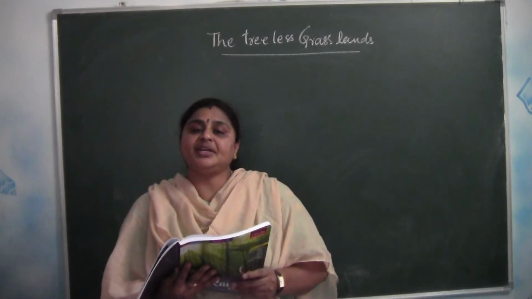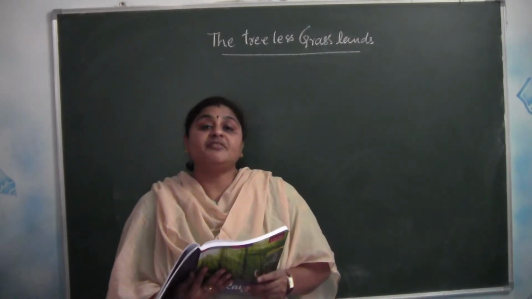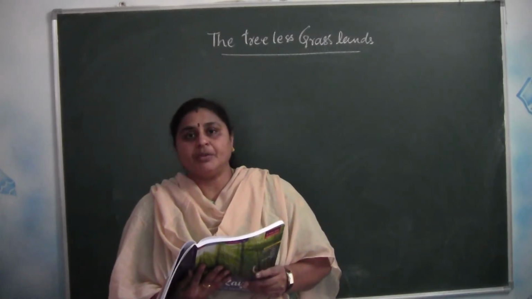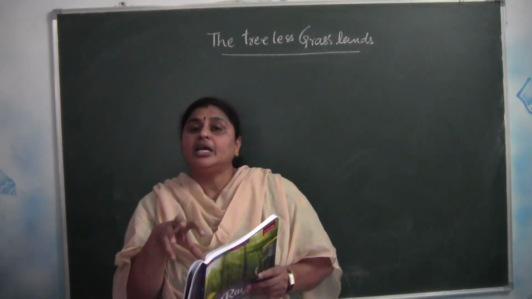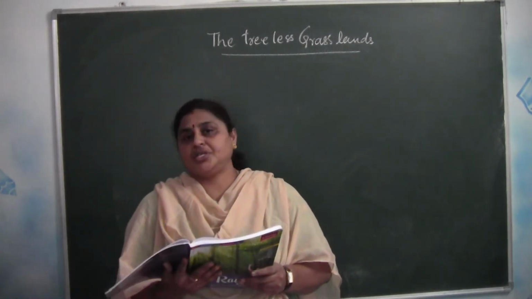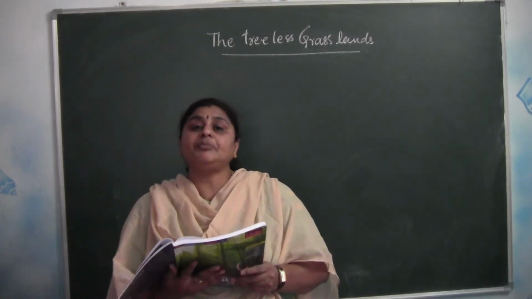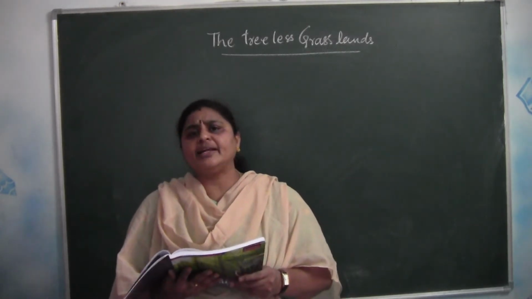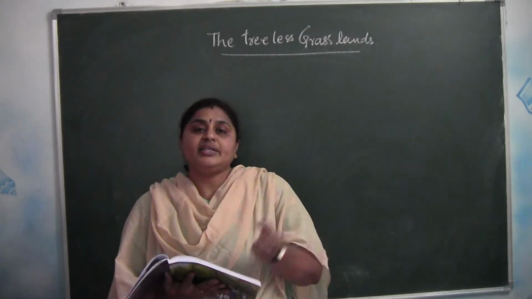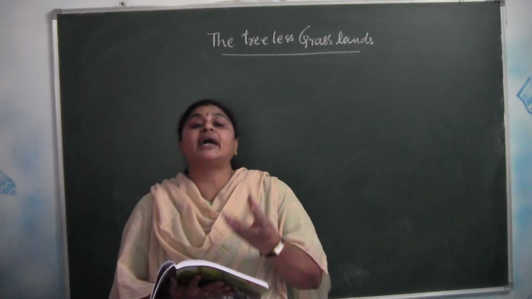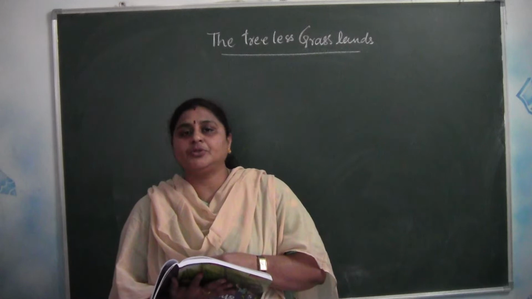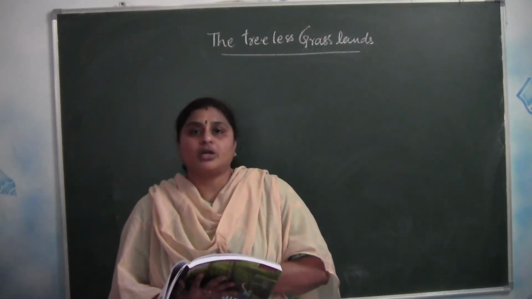You can find trees on the banks of the Mississippi and Missouri rivers, but inside the grasslands you cannot find huge trees. The grass in the prairies grows very quickly in the spring season and changes to hay, which means dry grass, turning brown in the autumn season.